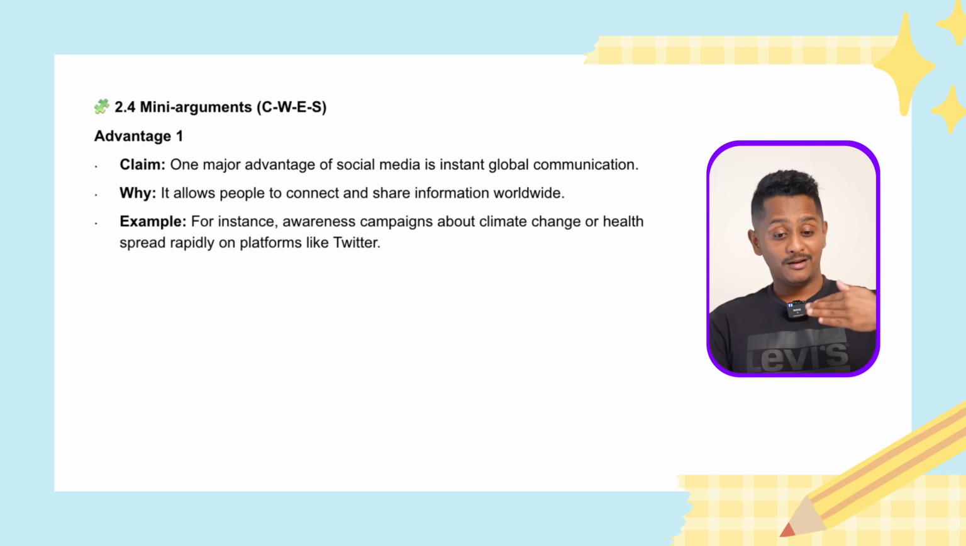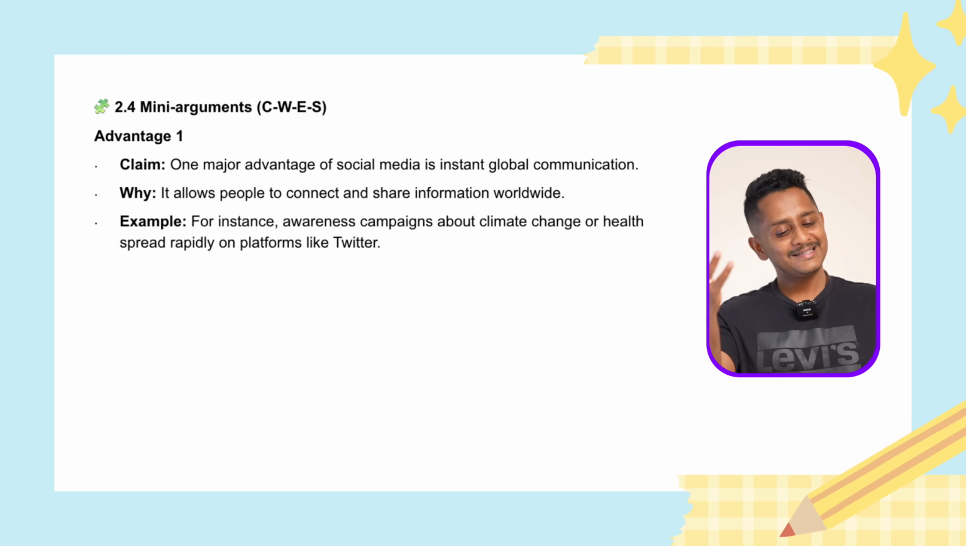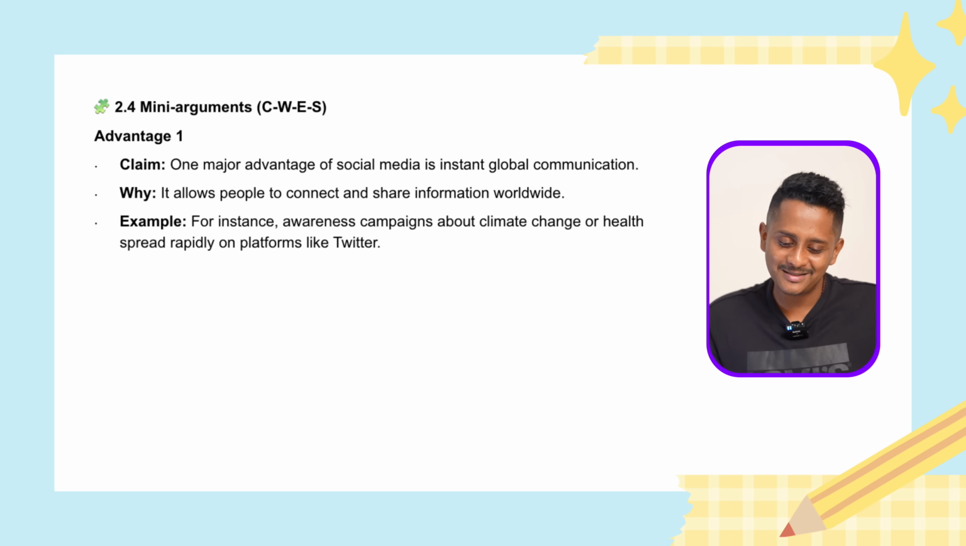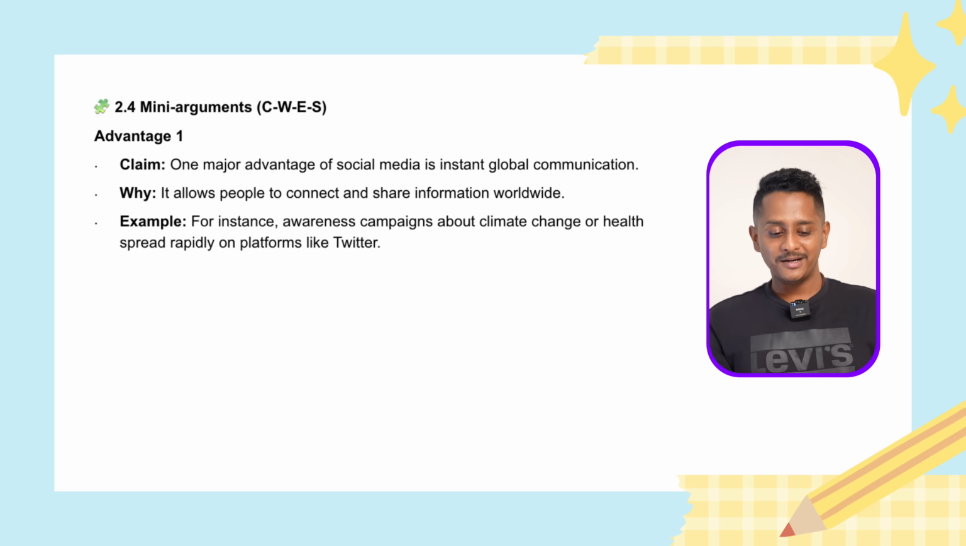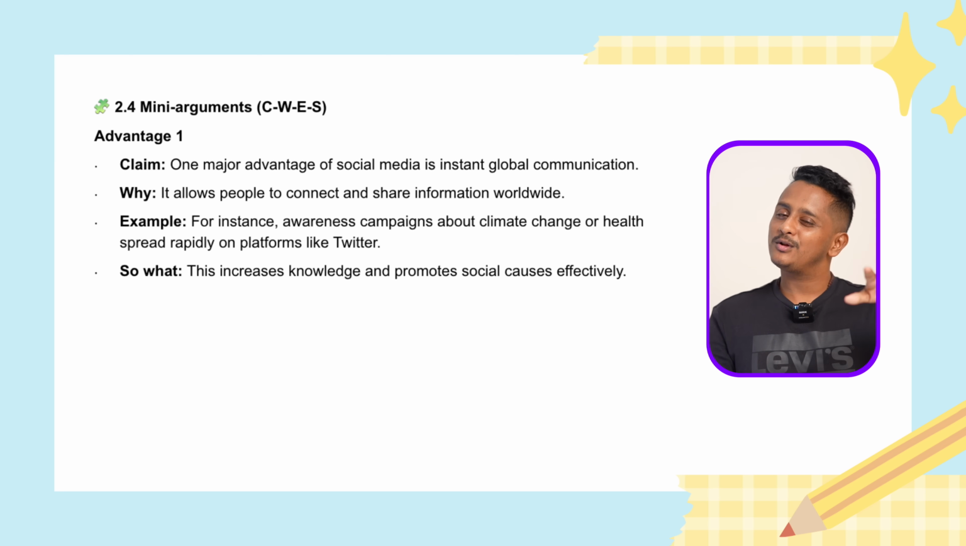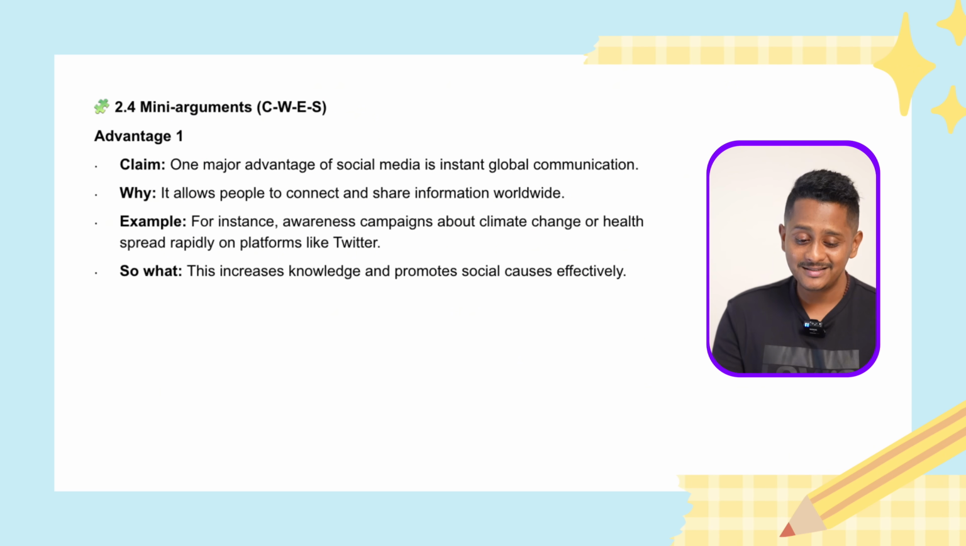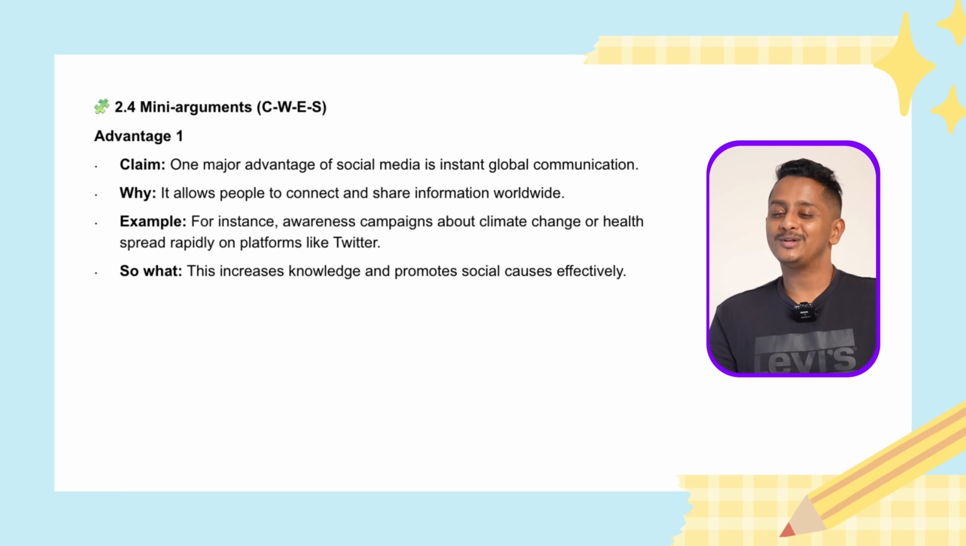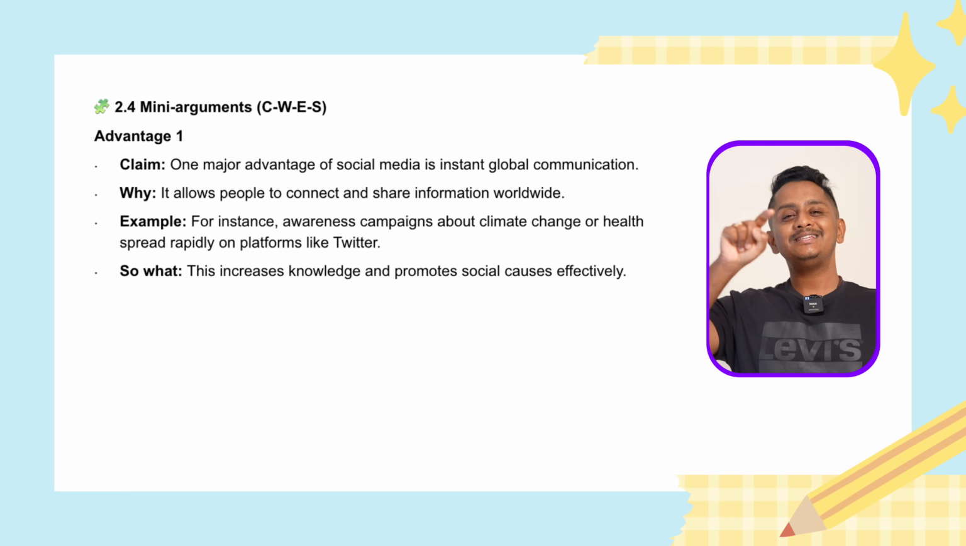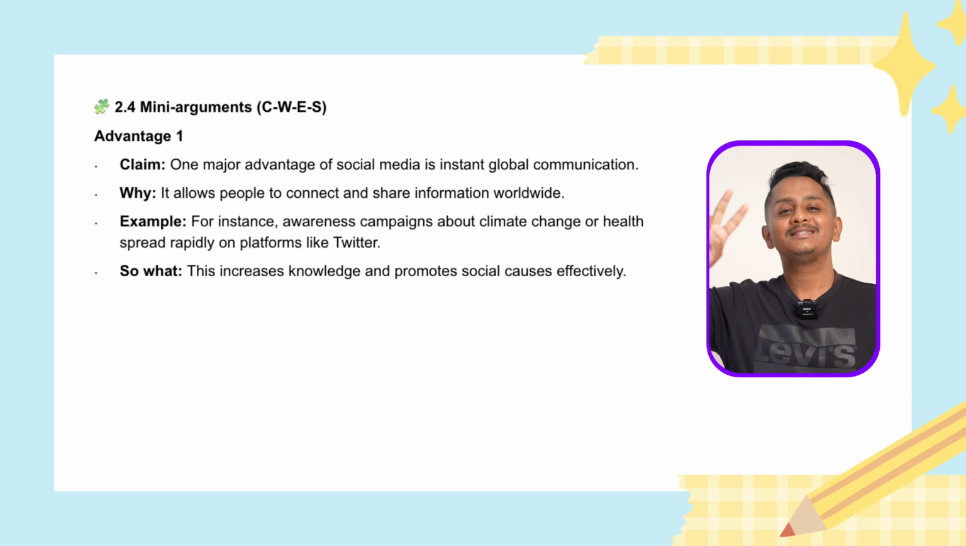Example, talk about the same thing. Give an example. For instance, awareness campaigns about climate change or health spread rapidly on platforms like Twitter. And then so what? Therefore, also you can write, or as a result, this increases the knowledge and promotes social causes effectively. This is CWES. Main idea, supporting idea, example, conclusion. This is the structure, development and coherence. This is what is needed, man. 6 marks for that. Soon I'll explain the criteria and how you should be dividing your time into giving full marks for the criteria.